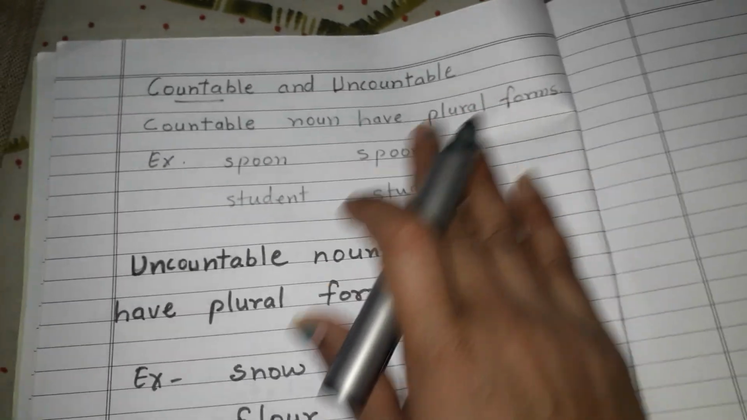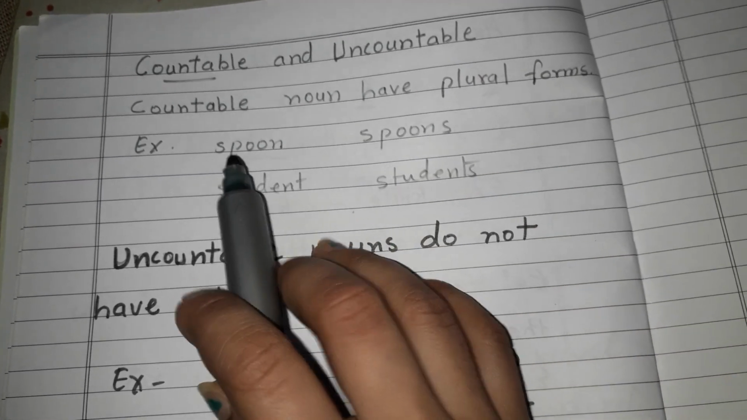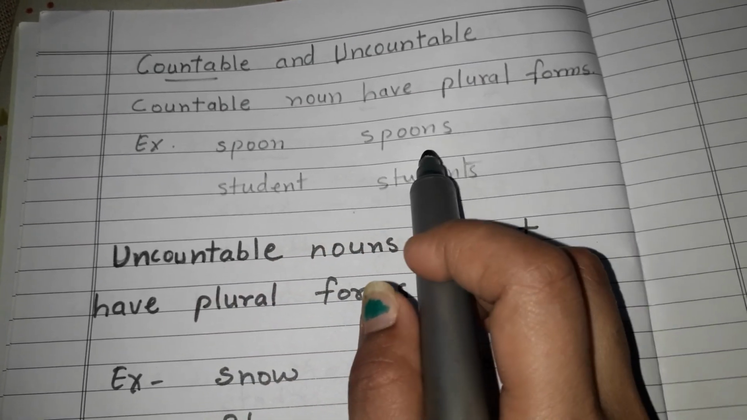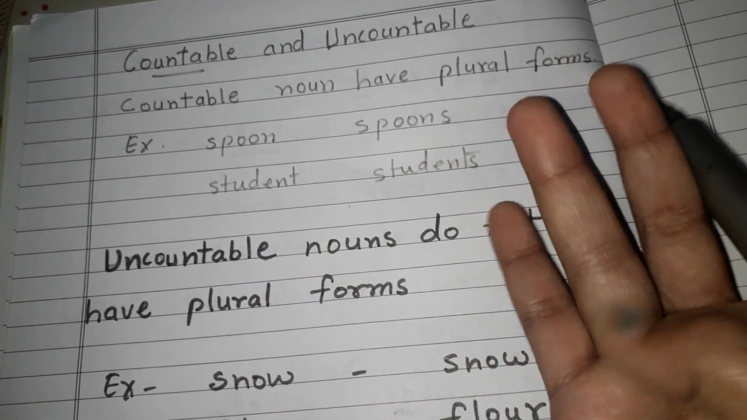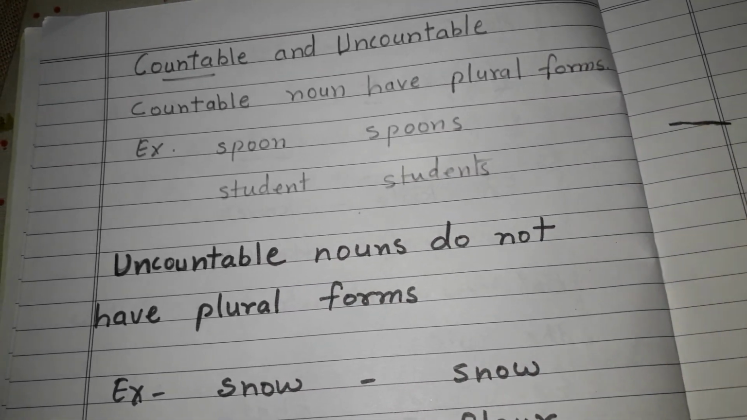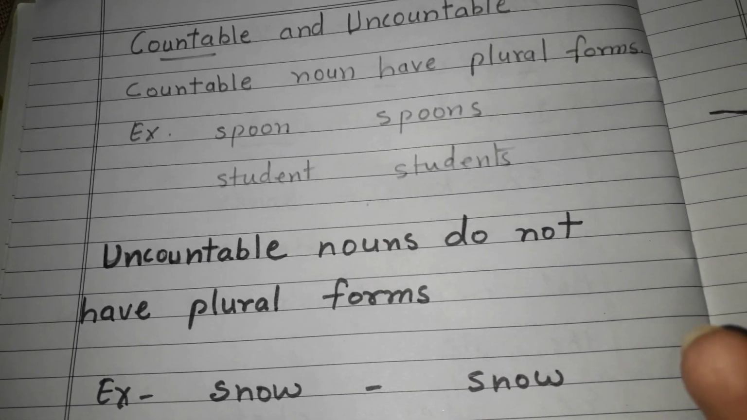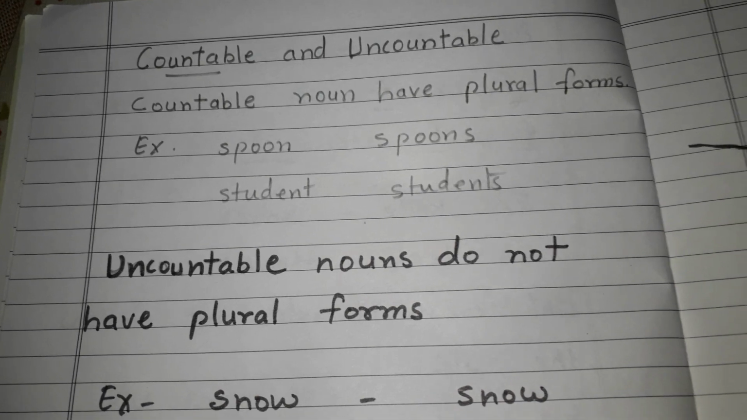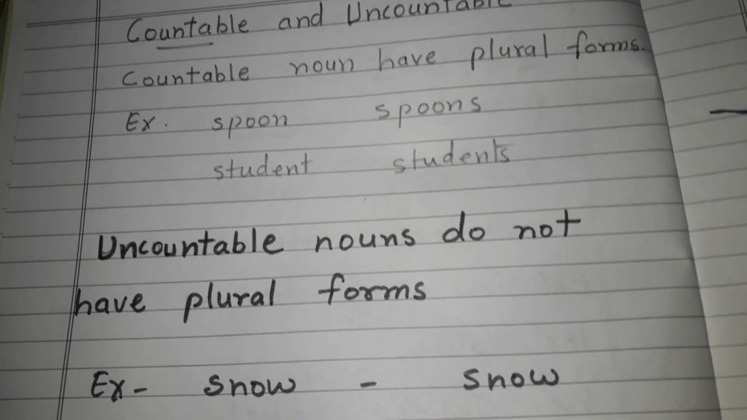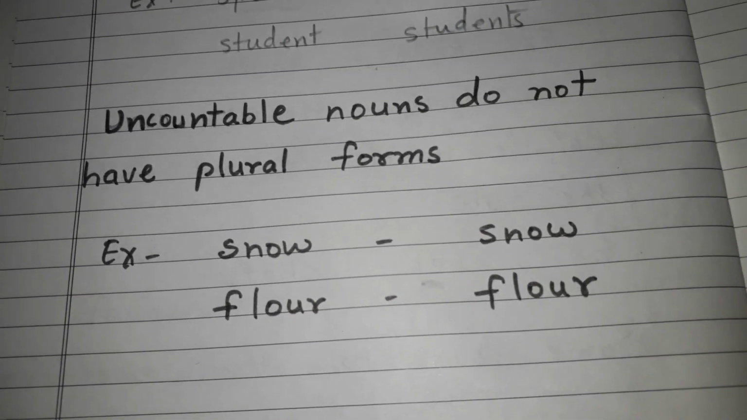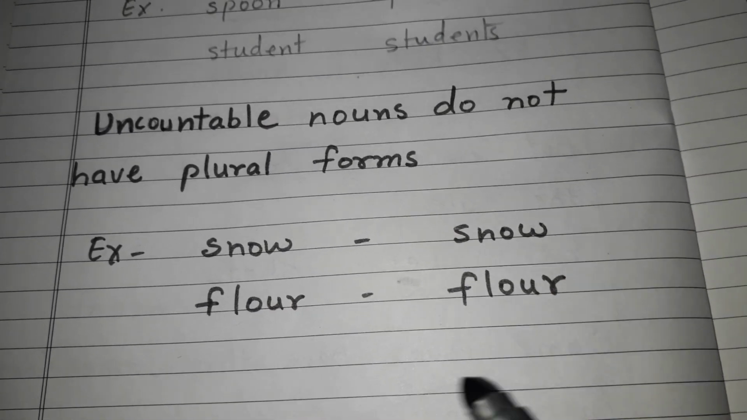Next type is countable and uncountable nouns. Countable nouns have plural forms, just like a spoon, spoons. We can count them on fingers, just like one spoon, two spoons, three spoons, four spoons, five spoons. We can make plurals of them. Countable noun: student, students. We can change them into plural. Uncountable nouns do not have plural forms. They remain the same: snow, floor.